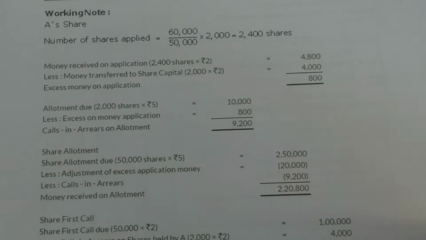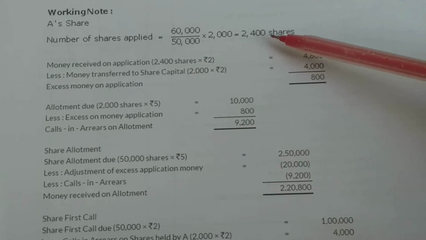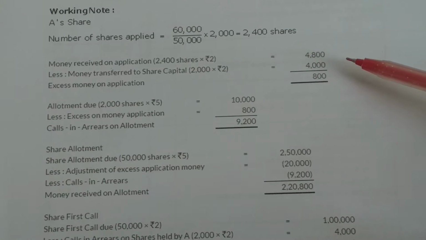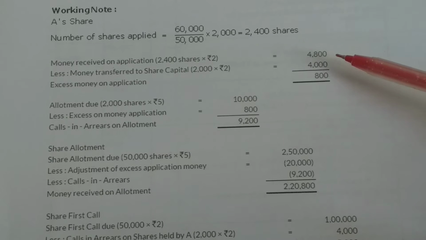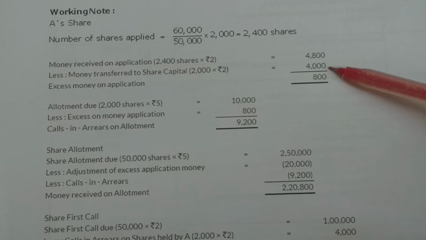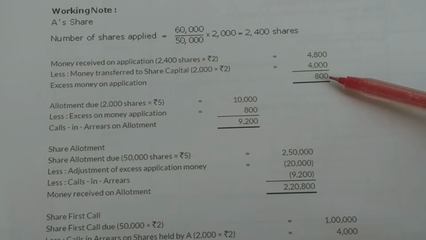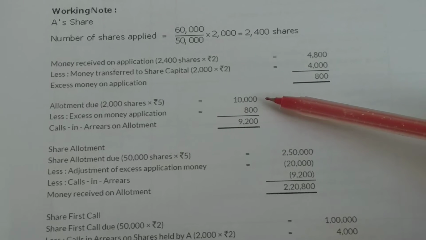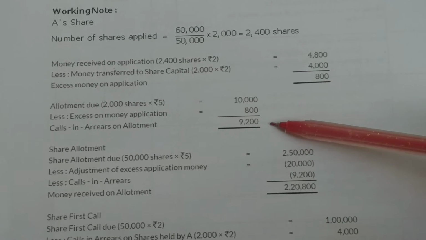He was allotted 2,000 shares, so we are finding out the number of shares applied by him through this formula, and he applied for 2,400 shares, and the money which we received from him at the time of application was 4,800. Actual money which was due from him was only for the shares allotted to him, that was 4,000. So the excess application money with us is 800, and the amount due from him on the allotment comes to 10,000, and we can adjust this 800. So the calls in arrears on allotment is 9,200.